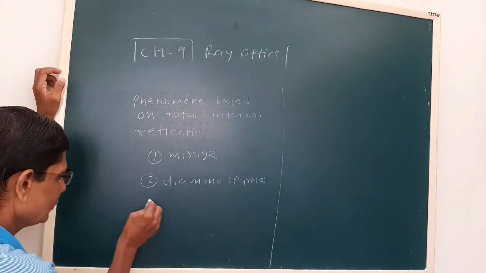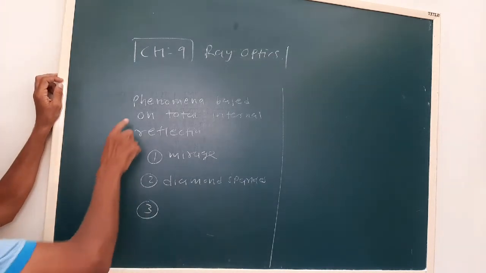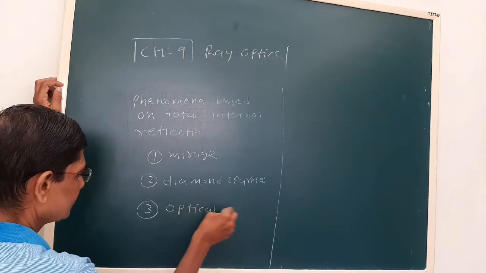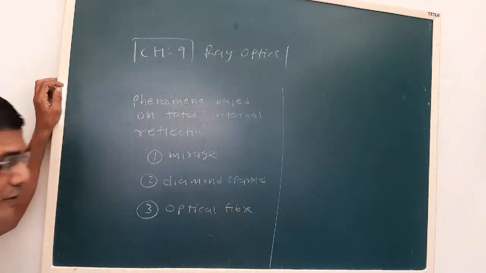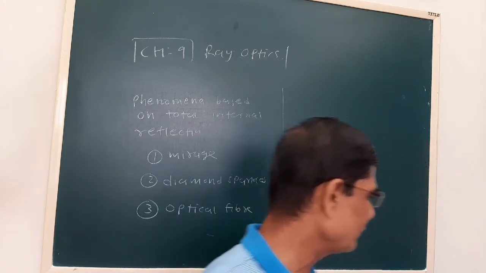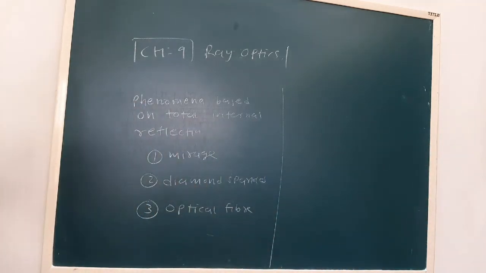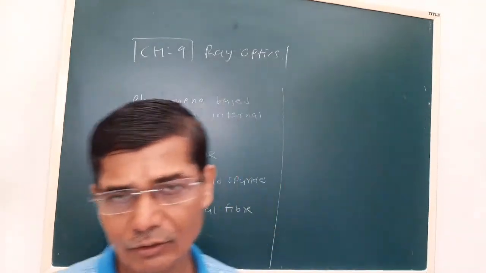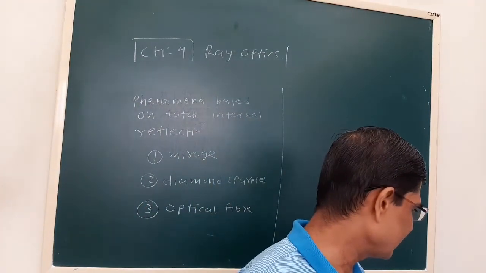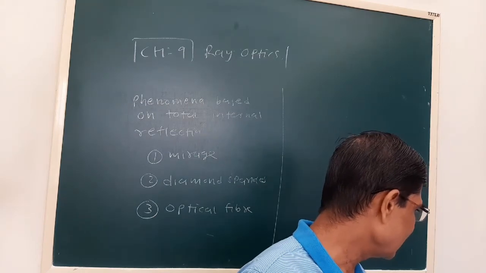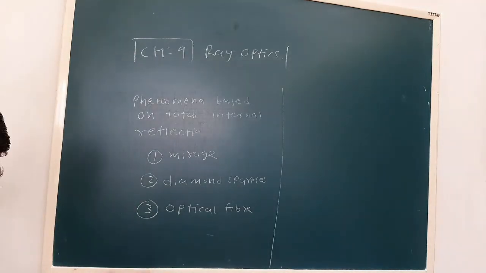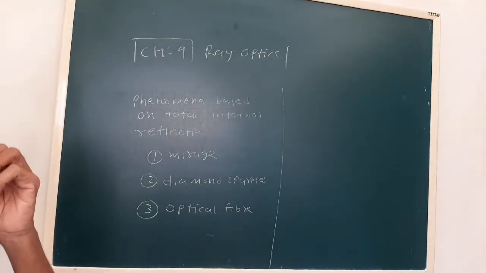See, one important use of total internal reflection is in optical fiber. Nowadays, in many places you have seen OFC cables. Now see, all our telecom companies are laying underground optical fiber networks. See, that's why our speed of internet or telephone has increased. So see, the optical fiber uses the phenomenon of total internal reflection in a great sense.